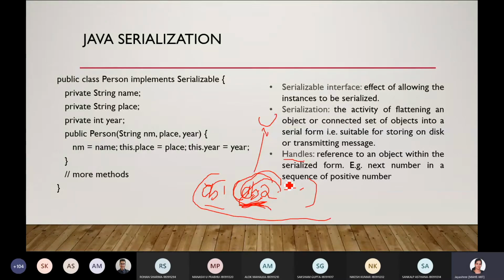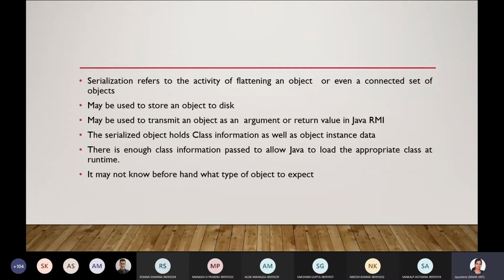Any doubt here? Java serialization is the activity of flattening an object or a connected set of objects into a serial form. Objects along with the connected set of objects. Serialization refers to the activity of flattening objects or even the connected set of objects. Yeah, it's the same thing.